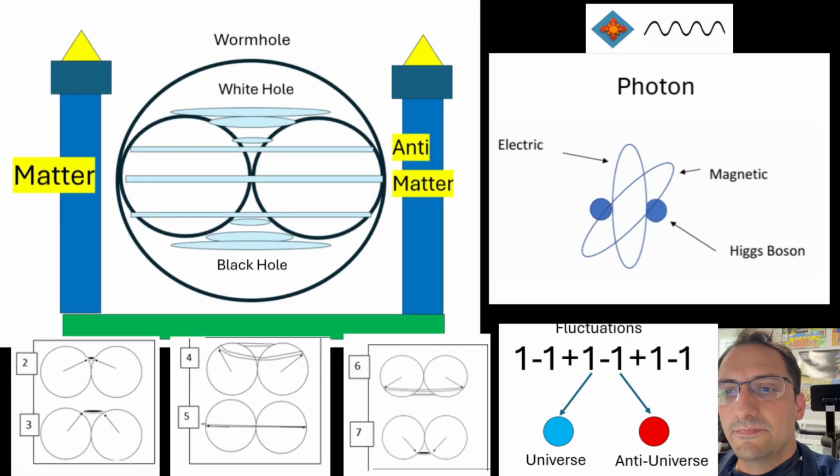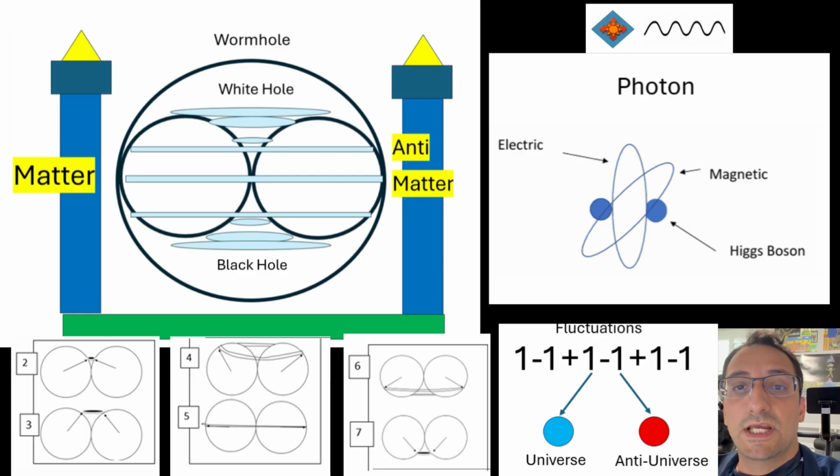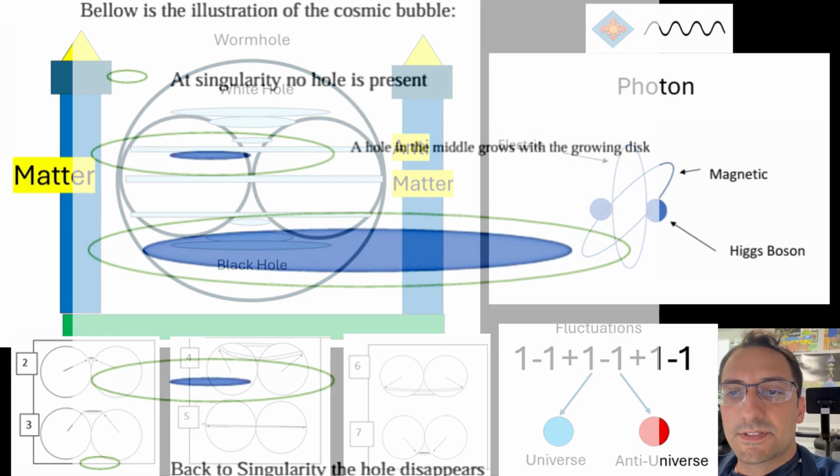On the top half of the donut, dark energy causes matter and antimatter to expand, and in the bottom half, dark energy causes the antimatter and matter to attract. This is called a gravitational dipole. As the cosmic bubble expands and contracts along the sides of a donut, it changes shape. At singularity, no hole is present. A hole in the middle grows with the growing disk.